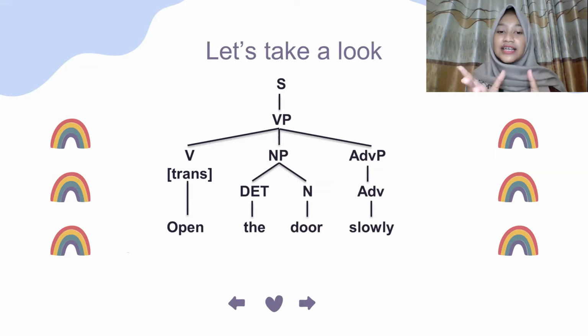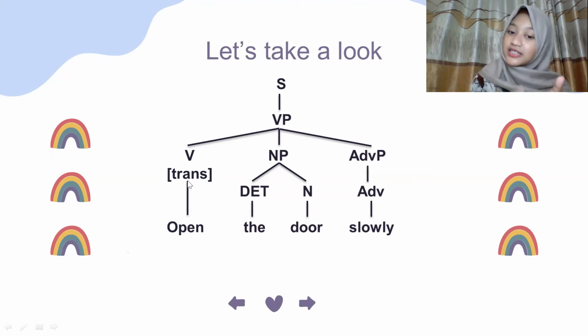Okay, the verb phrase contains three branches. The first is verb, the second is noun phrase, and the last is adverb phrase. So the verb is transitive. It's open. Why do I write here that open is a transitive verb? Because it requires an object, right. So the noun phrase is the door. As we know, transitive verbs need an object. So the object is the door.